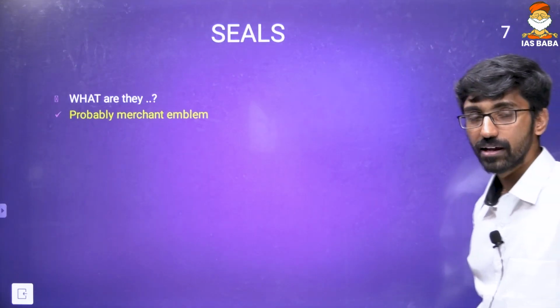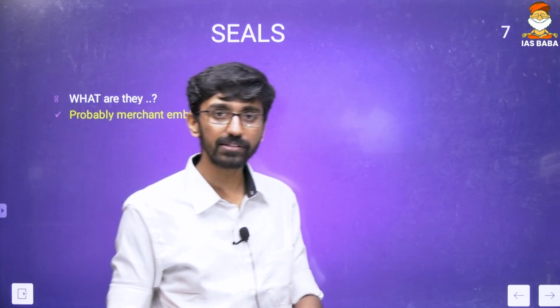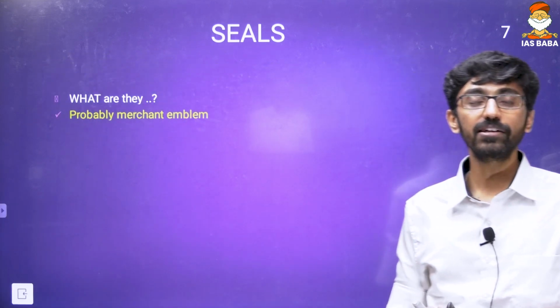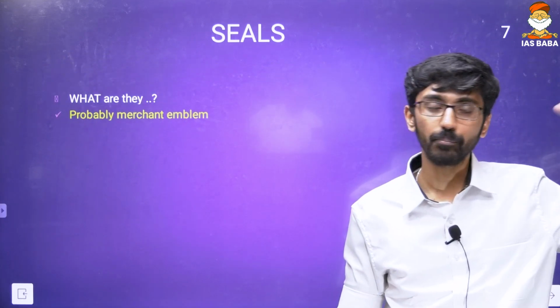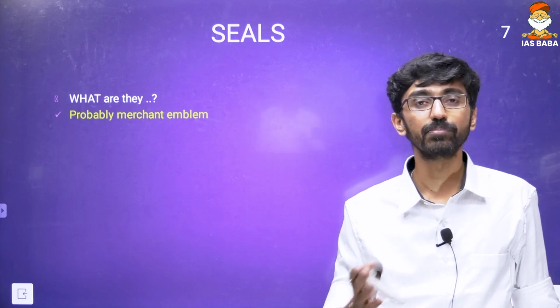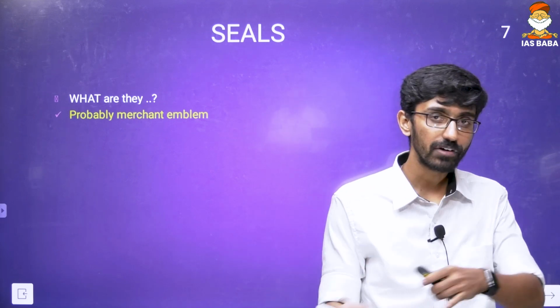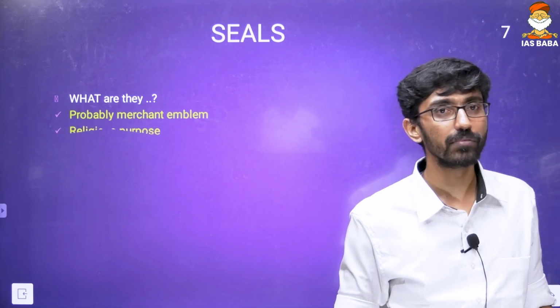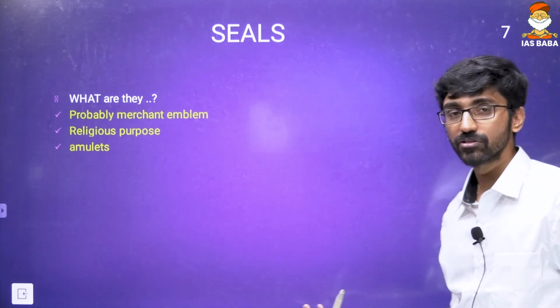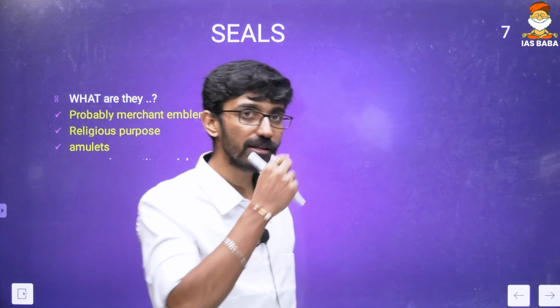And what are seals? Probably they could be a merchant emblem, because we have discovered Harappan seals not just in Harappan sites, but also in Egypt and the Middle East, because they had a connection with Mesopotamian civilization. Probably they traveled along with the goods. It could be a merchant emblem, it could be used for religious purposes, it could be amulets. So there are various theories with respect to Harappan seals.